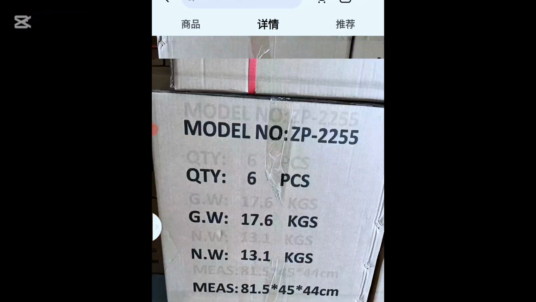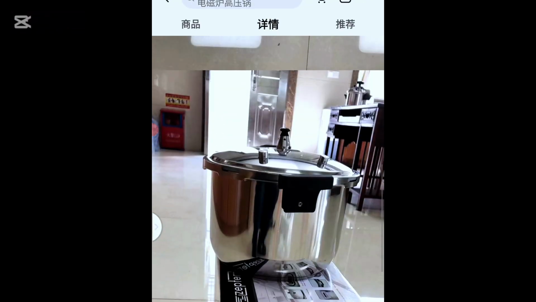That is to say, the weight of this pot you're seeing here is the net weight without the addition of any packaging. You know, this carton is for packaging. So when I put this pot into this carton, I am no longer talking about the net weight.